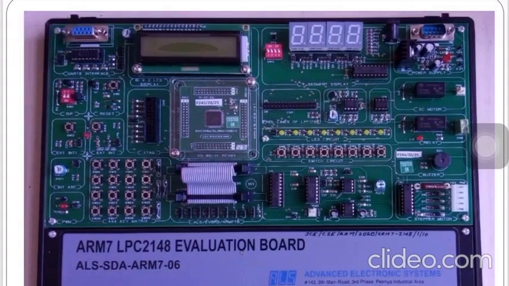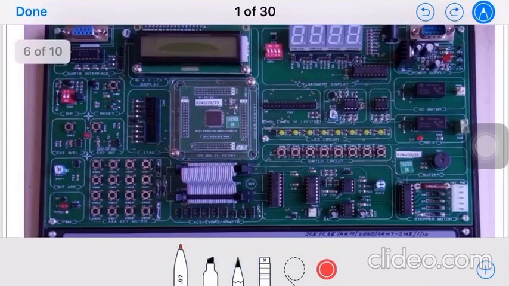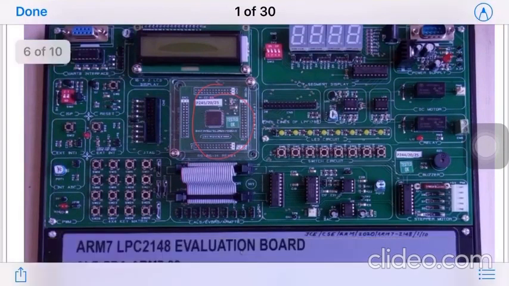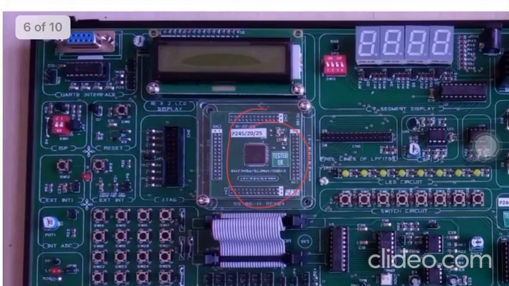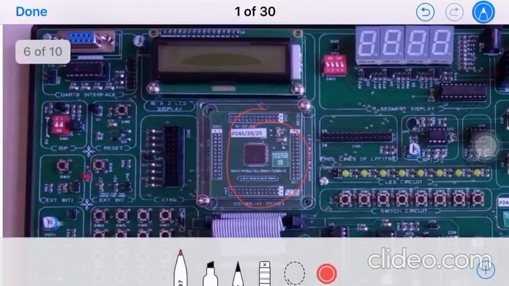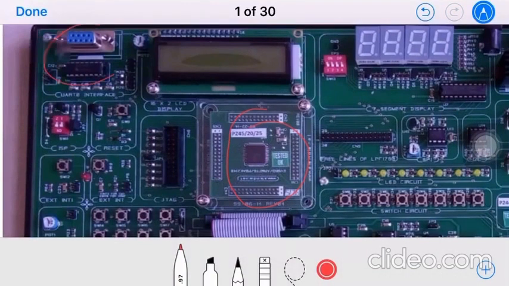So as I told, at the center we have this particular microcontroller, LPC2148. Now starting from the top left, we have already discussed this RS-232 interface to dump the code into the kit.